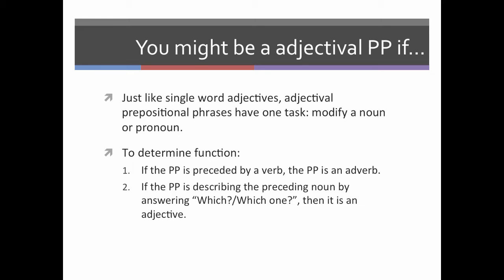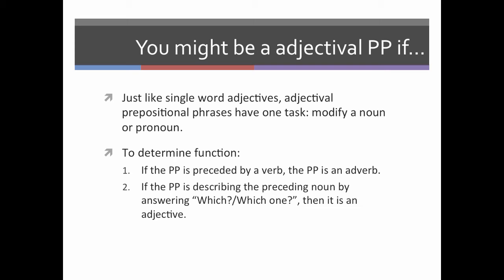So the key task that we need to be able to perform is determining whether the prepositional phrase is performing as an adjective or whether the prepositional phrase is performing as an adverb. So just like single word adjectives, an adjectival prepositional phrase has one task, and that is to modify a noun or a pronoun. So when you are looking at the sentence, let's first identify, yes, this is a prepositional phrase.